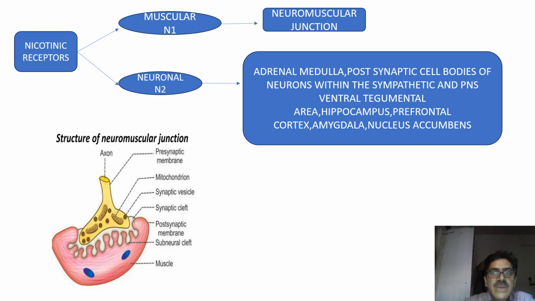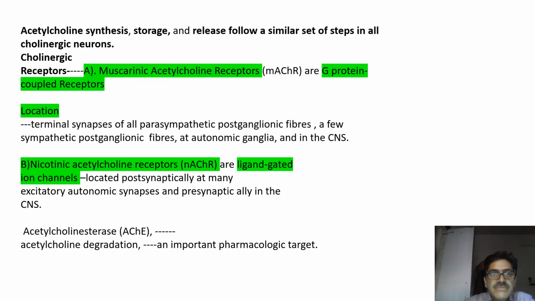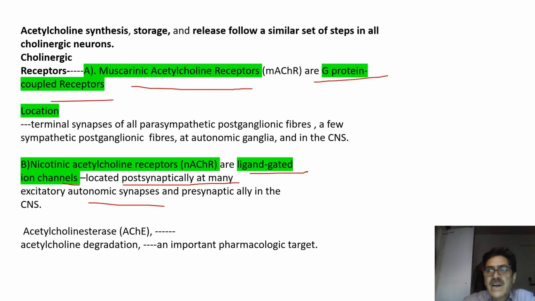Nicotinic receptors: here you can see the axon. This is the presynaptic neuron. This is the synaptic cleft, meaning where one neuron ends, the other begins. This is the postsynaptic membrane over here. This is the synaptic cleft. This is the muscle. This is the neuromuscular junction. Now, nicotinic receptors, you remember, are ligand-gated ion channels. They are located postsynaptically at many autonomic synapses. And secondly, muscarinic acetylcholine receptors are G-protein coupled receptors.